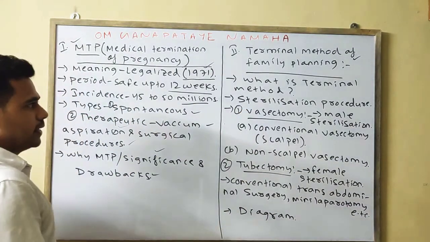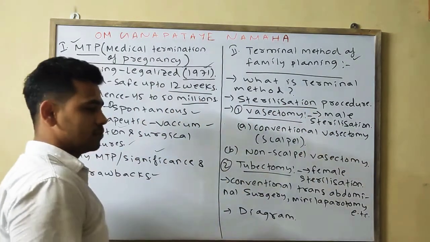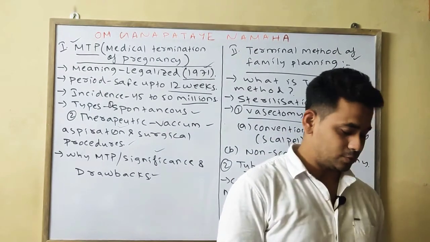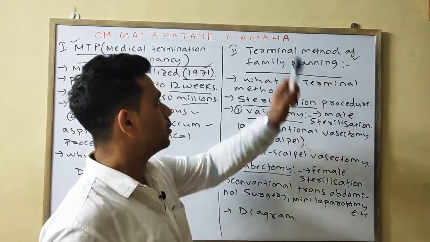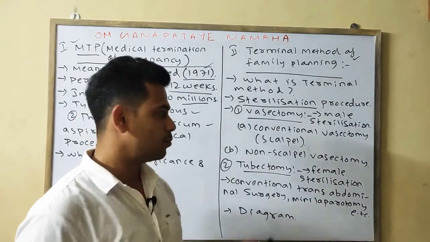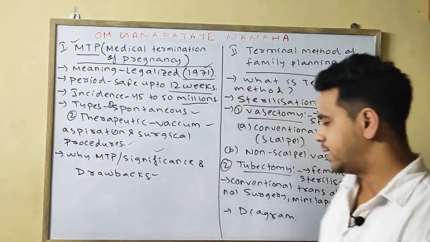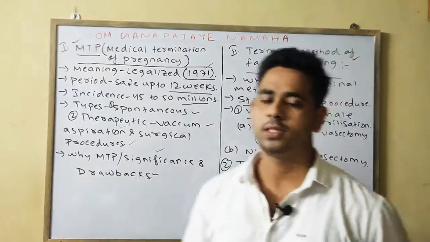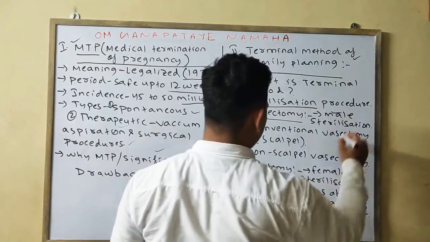It is also said as the sterilization procedure. If in any question it is asked about the sterilization procedure, you should not be confused, because it is indirectly asking about the terminal method. It is of two types, vasectomy and tubectomy. In males it is known as vasectomy, and in females it is tubectomy. Simply, vasectomy means male sterilization and tubectomy means female sterilization.